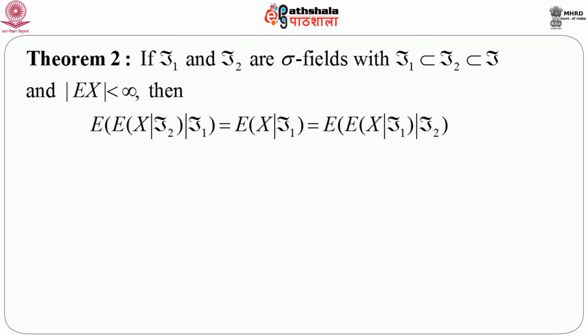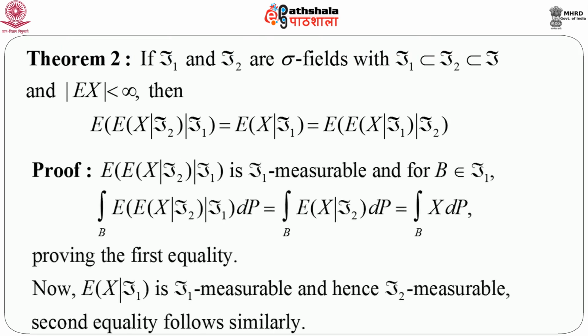So we are now going to discuss another theorem for conditional expectation, and here we are thinking to condition on two different sigma fields. These two sigma fields might be related to each other, but they are two distinct sigma fields. One might include another.